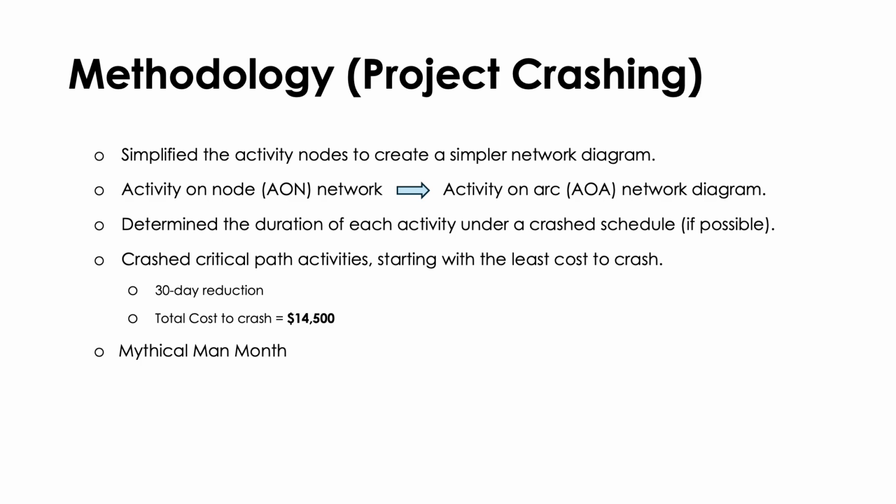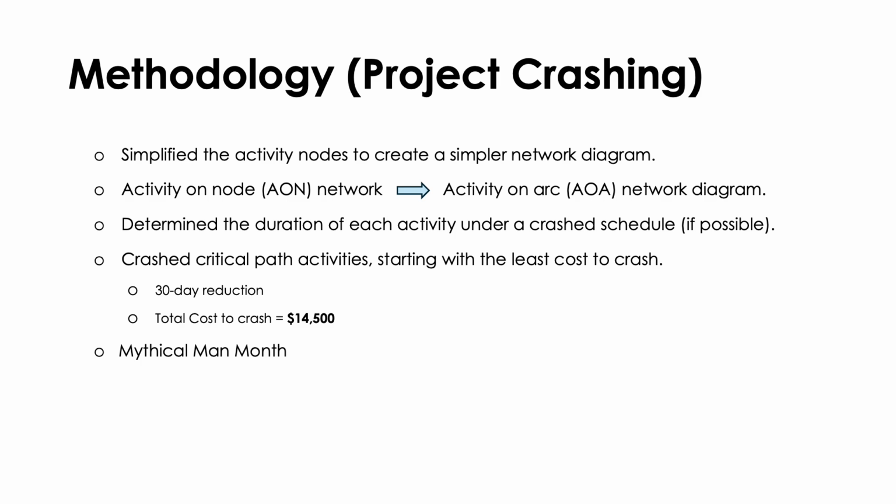Our primary focus was on critical path activities because reducing non-critical activities would not impact the overall project duration. To minimize our costs, we prioritized crashing the least expensive activities first, and the cost to crash each activity was calculated as the difference between the normal and the crash schedule costs for that specific activity.